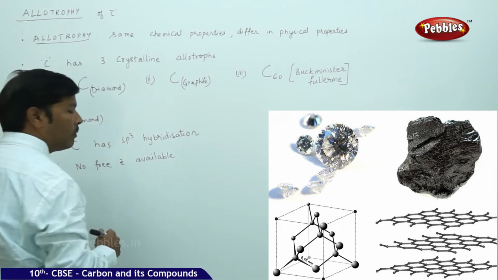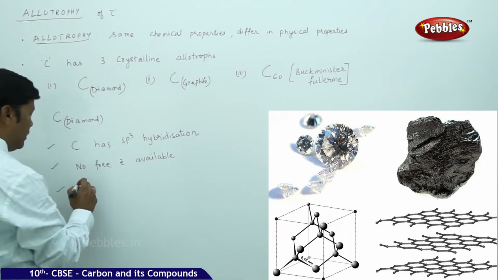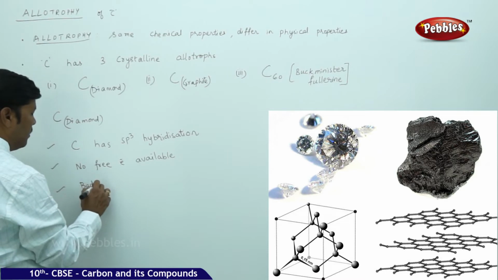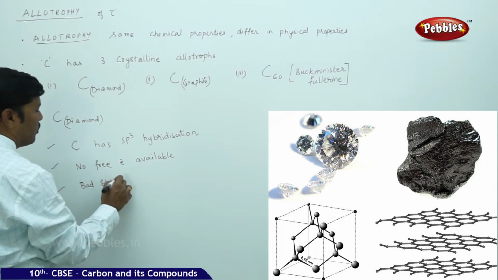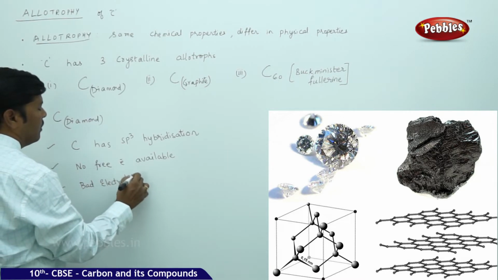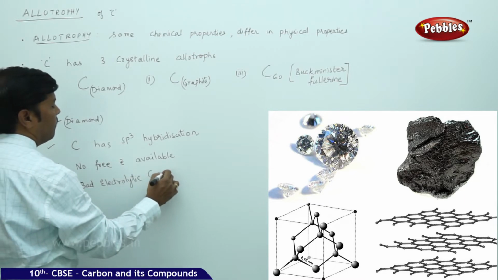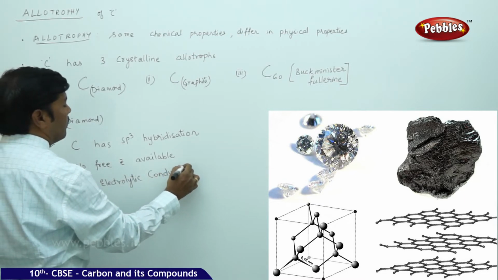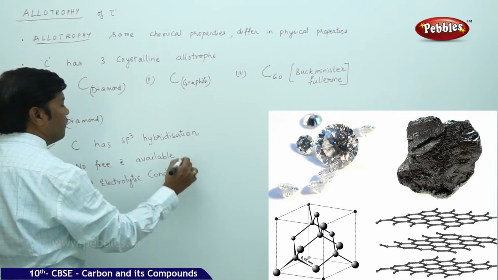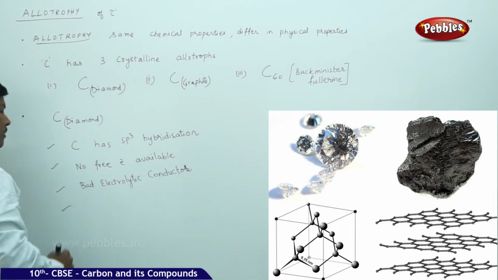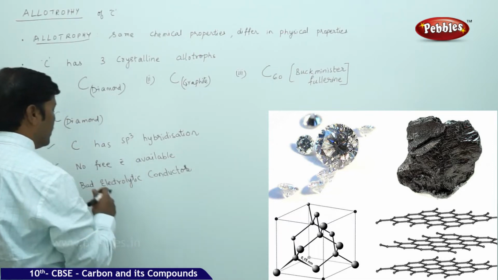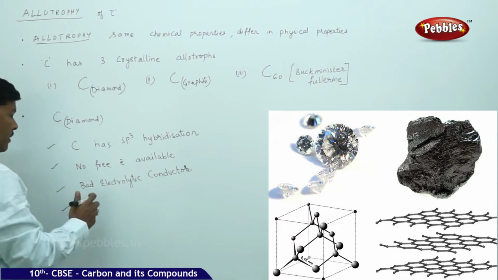Because of the non-availability of free electrons, it is a bad electrical conductor. Diamond is very hard.